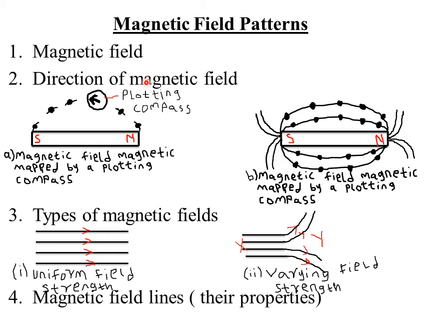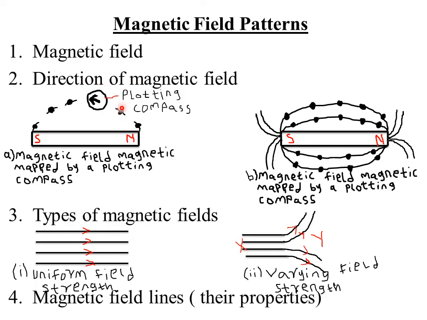Then two, we look at the direction of the magnetic field. Now, where does a magnetic field move from or towards? The direction of a magnetic field at a point is the direction in which a freely suspended north pole would move if placed in that particular field.